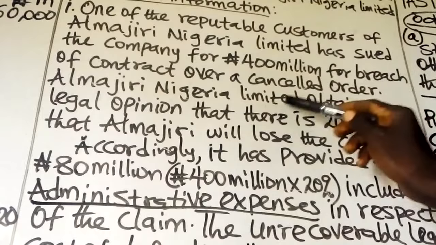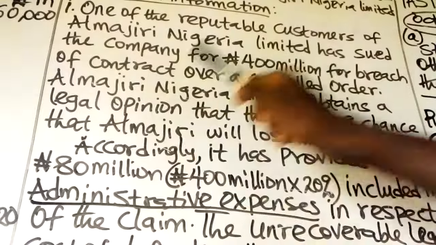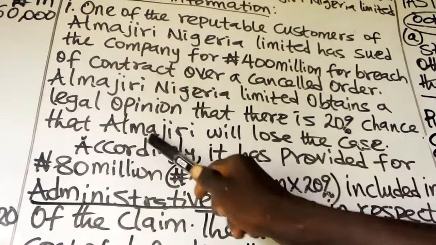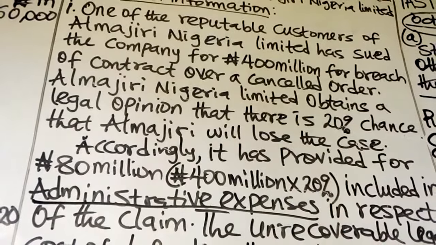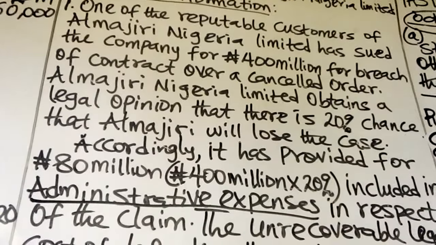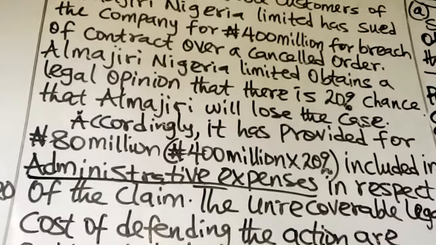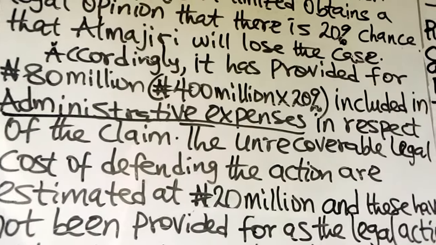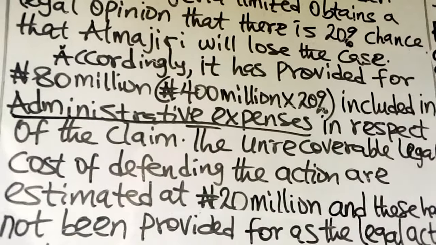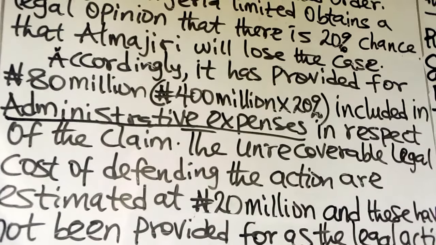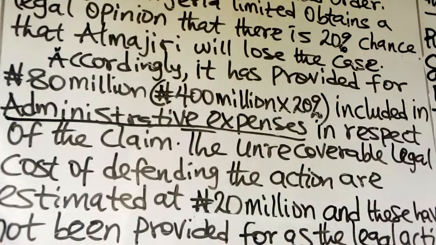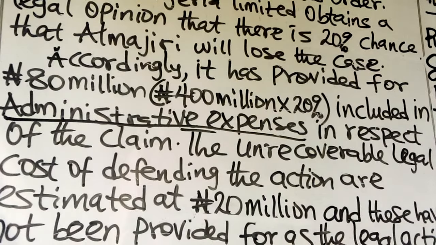Almajiri obtains a legal opinion that there is a 20% chance that it will lose the case. Accordingly, it has provided for 80 million, which represents 20% of 400 million, included in administrative expenses in respect of the claim.